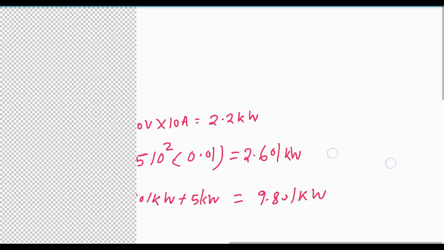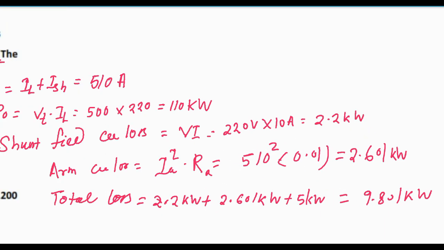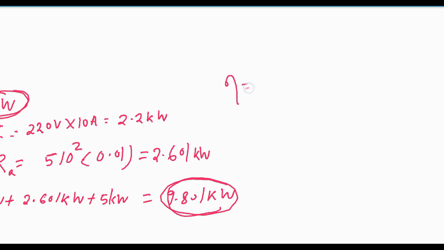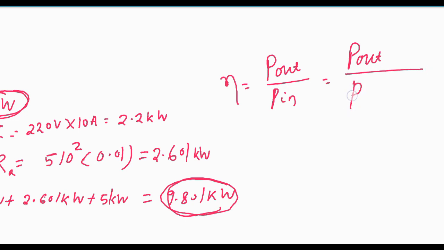So what will be the efficiency? Here this one is the output power and this one is the loss. Efficiency is P output by P input, and this will be P output by P output plus total loss.